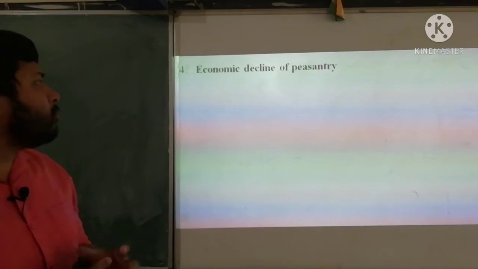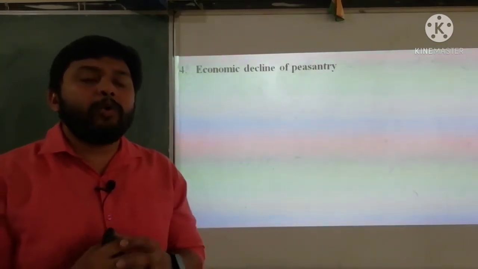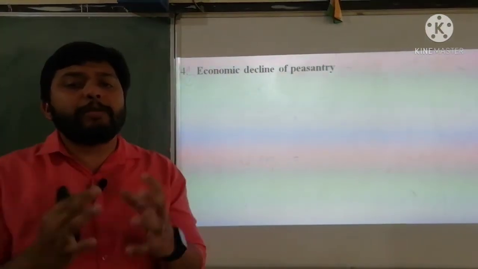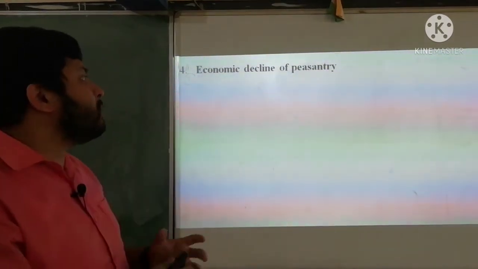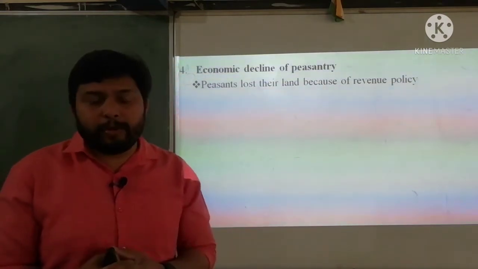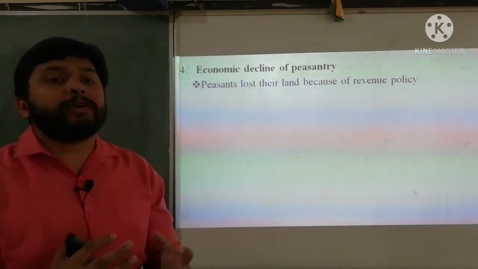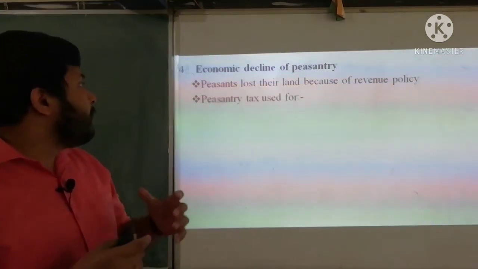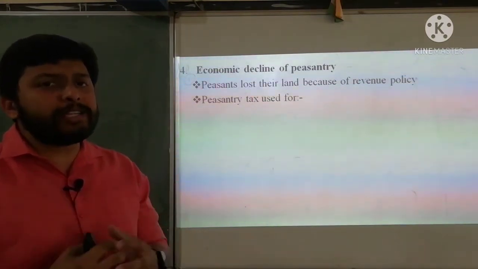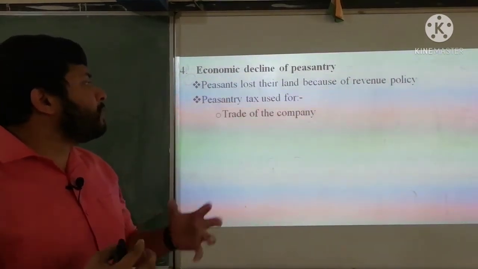Then there comes the fourth one, that is economic decline of peasantry. The farmers who were producing different agricultural products were affected as well by the different policies introduced by the British. How? The peasants lost their land because of revenue policy. Some of the revenue policies introduced by the British badly affected the farmers. How? Because of the peasantry tax enforced by the British. And the British used this tax for different purposes, like trade of the company.